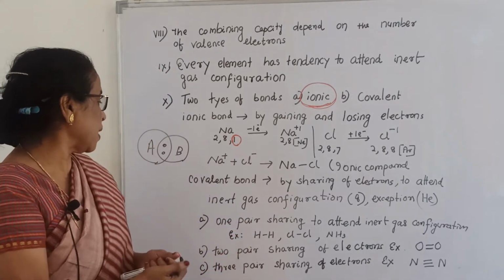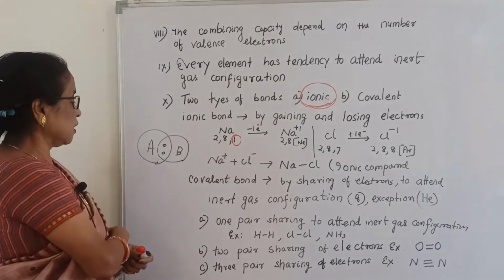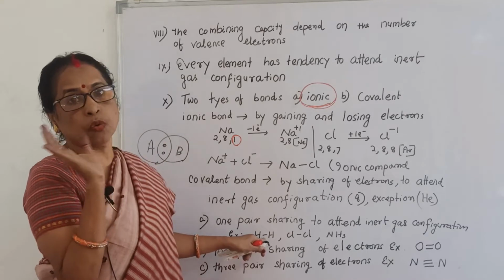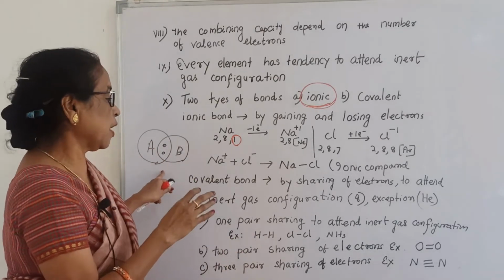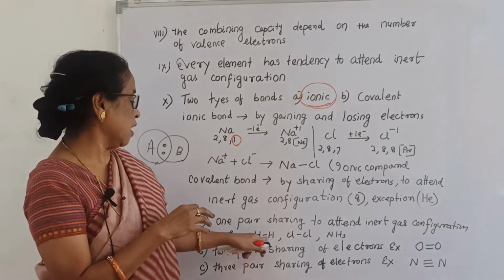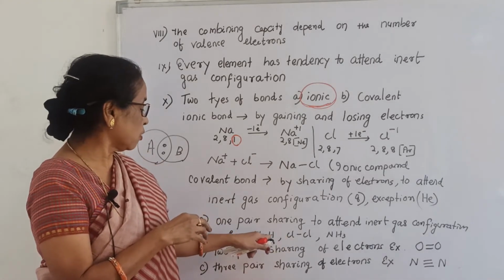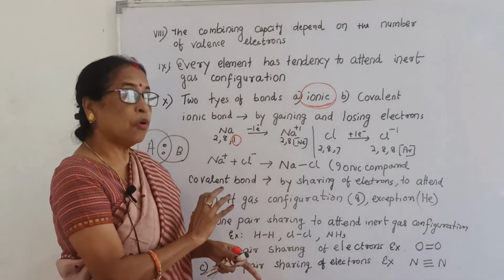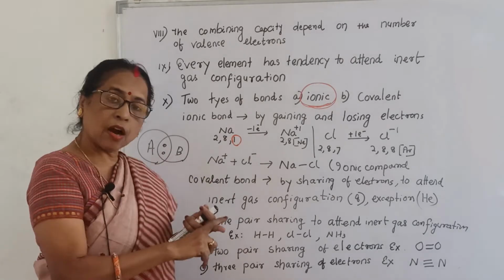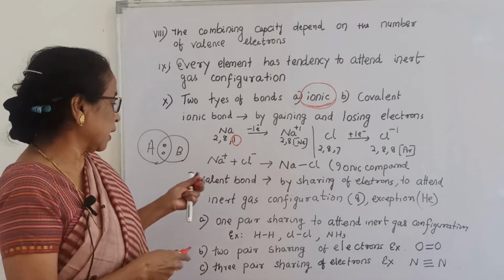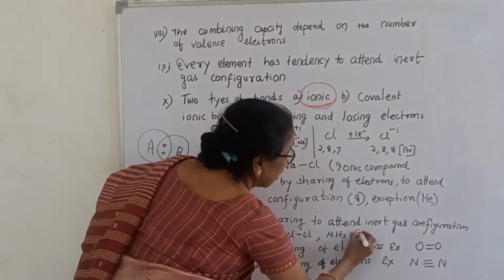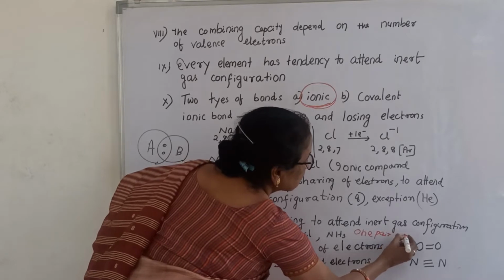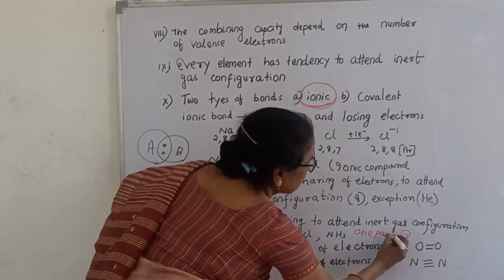And next, if one pair is sharing, now see this is one pair sharing, that is inert gas configuration. The example is only a single covalent bond. If one pair is sharing to attain inert gas configuration, see here I have written H single bond H, Cl single bond Cl. That means they are covalent bonded by sharing of one electron each. That means here I can say one pair sharing. It gives a single bond.